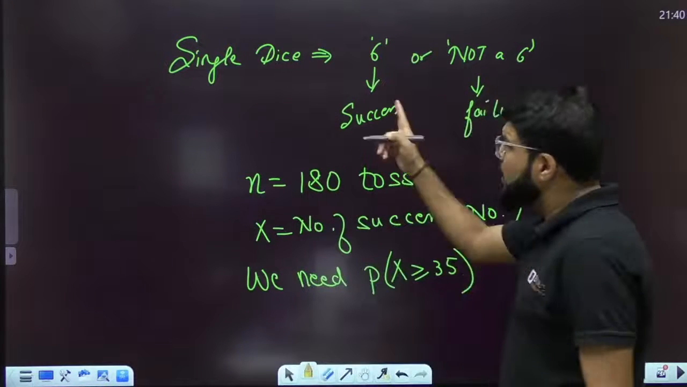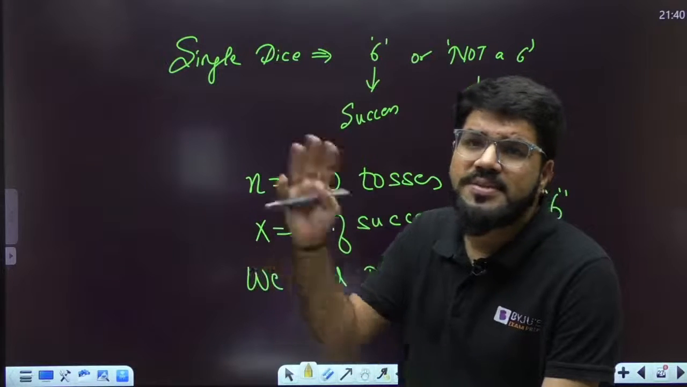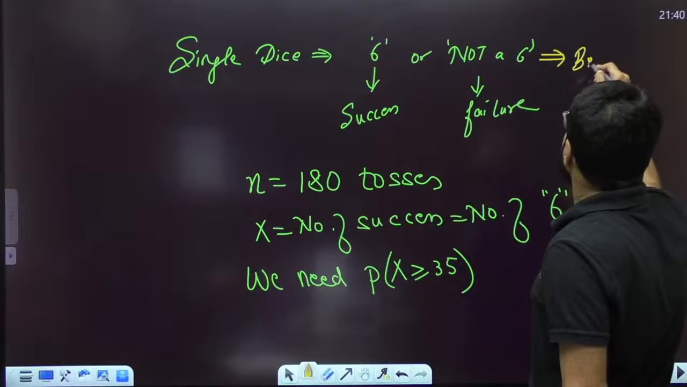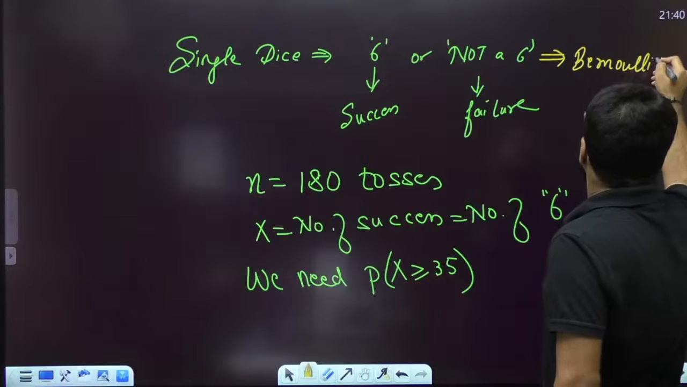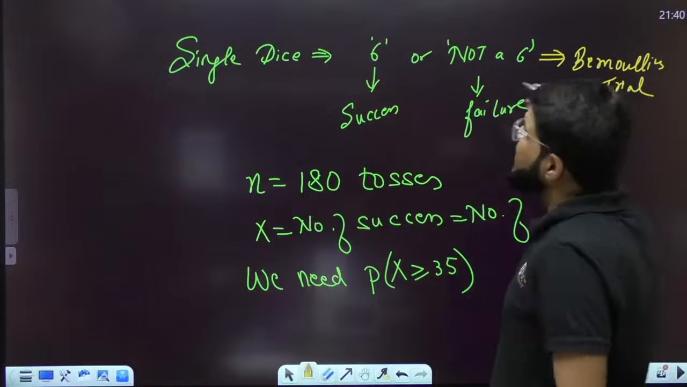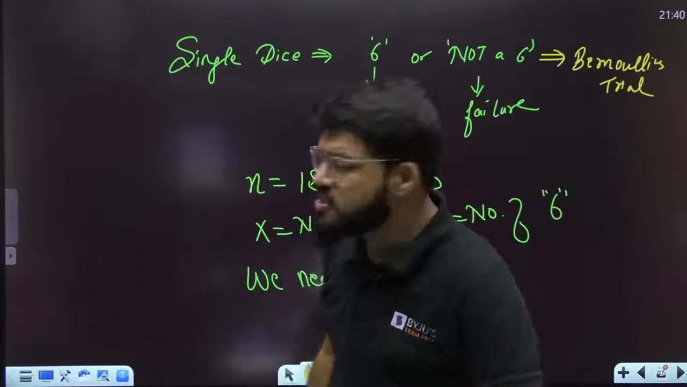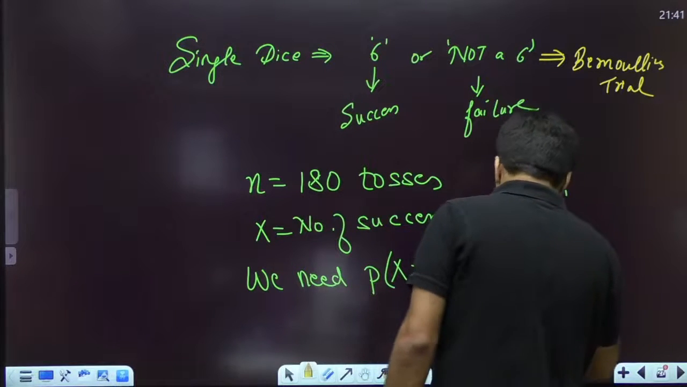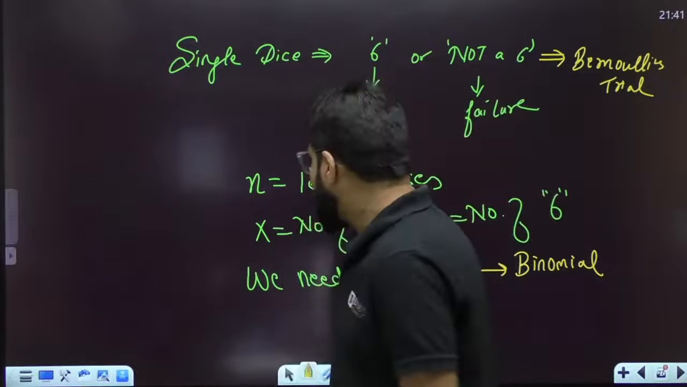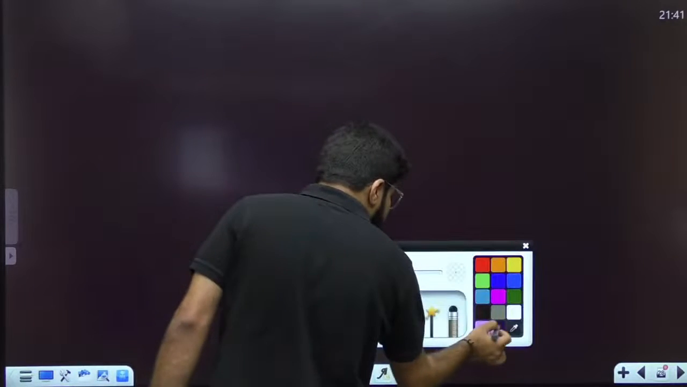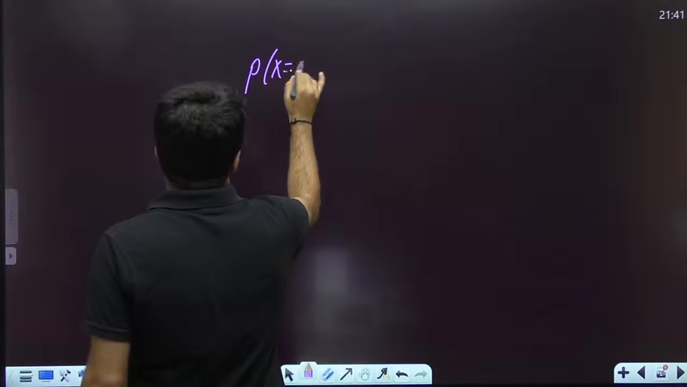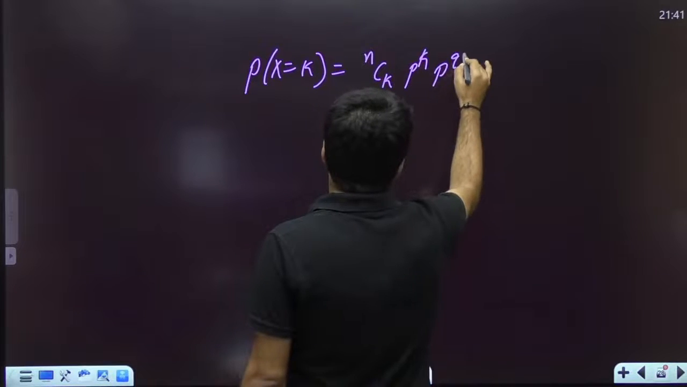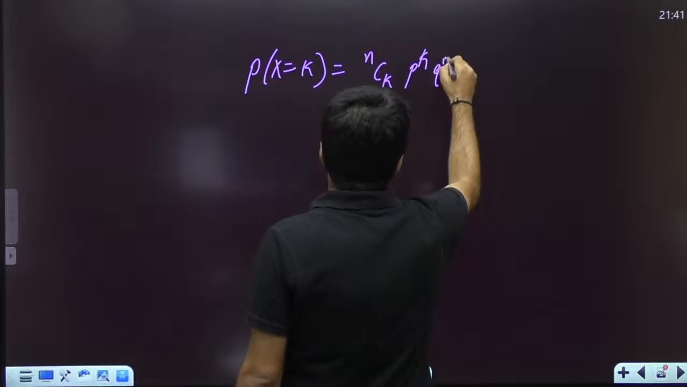In a particular event, when there are only two possible outcomes, success or failure, like head or tail, like 6 or not a 6, that single experiment is classified as a Bernoulli trial. Repeated and independent Bernoulli trials come under the binomial distribution. So this is actually a binomial question. As per the binomial, the probability that X takes the value k is nCk p^k q^(n-k).